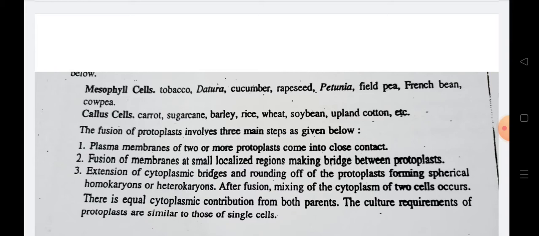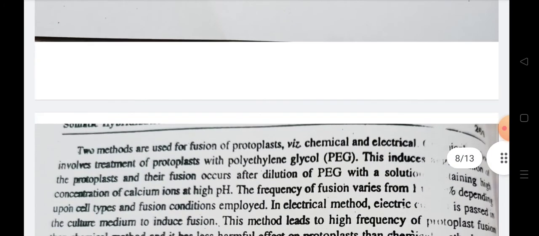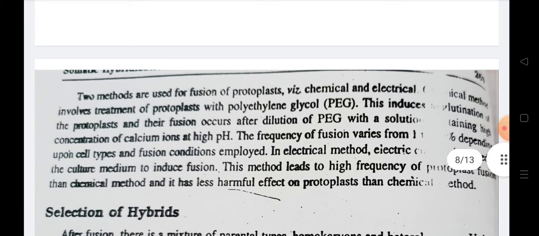After the fusion, when there is a mixture of the cytoplasm of the two cells, there is equal contribution of cytoplasm from both parents, and the culture requirements of these protoplasts are similar to those of single cells. In the fusion of protoplasts, chemical or electrical treatments may also be used, such as treatment of the protoplasts with polyethylene glycol.